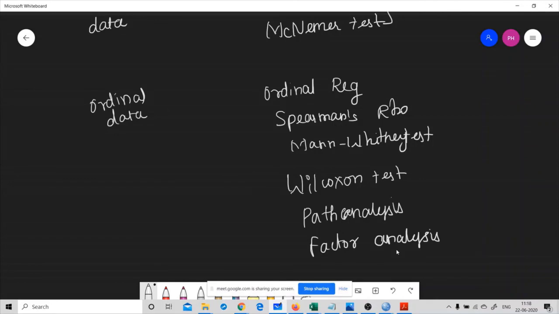So if your data is ordinal, then you can choose any of these statistical methods for the analysis.